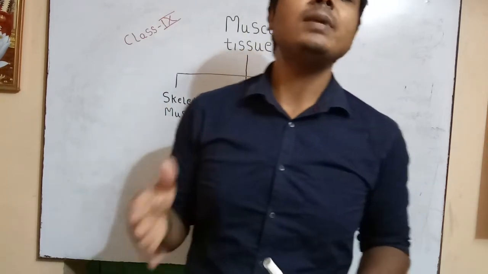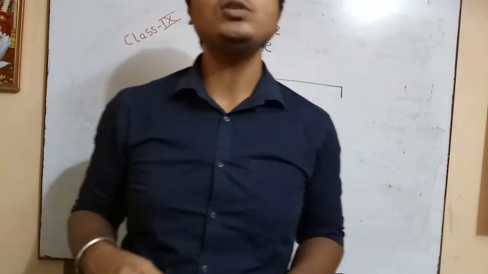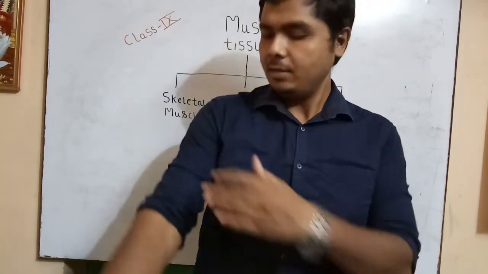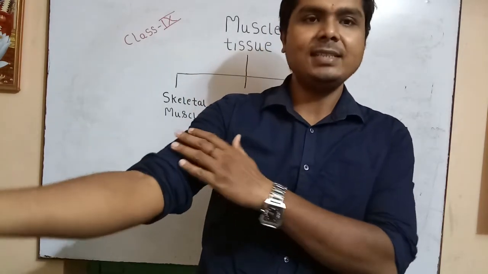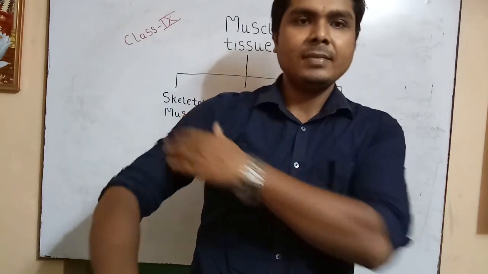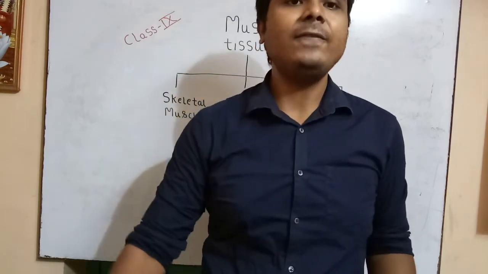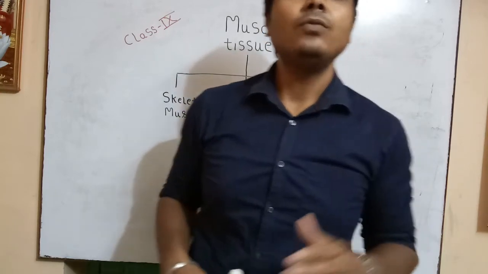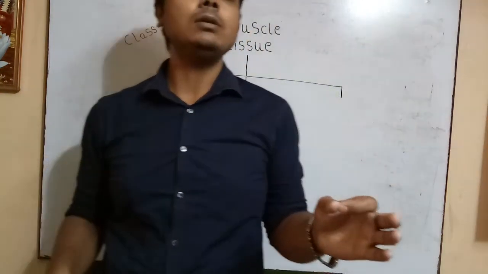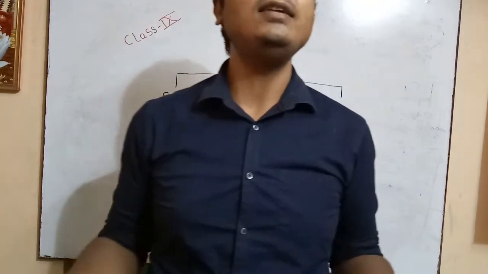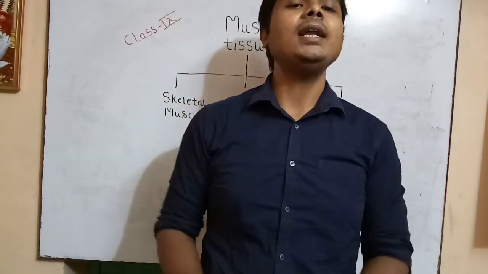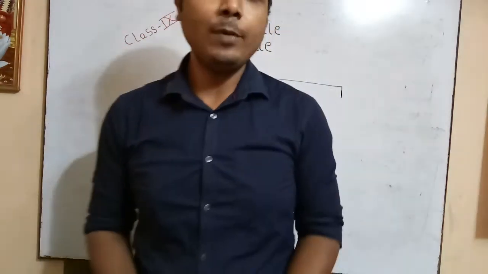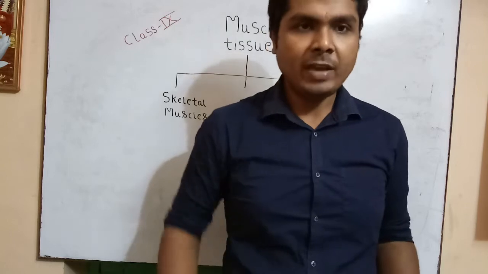These are the muscles that are attached to the skeleton, that is, the bones. Our whole skeletal system, like this bone, these are the muscles attached. These are the biceps muscles, these are triceps muscles, and accordingly there are different muscles attached to different bones. And one of the important natures of these muscles is that they are voluntary. That means they can move according to our will. If I want to move forward, then backward, I do it with the help of the muscles attached to my femur bone.